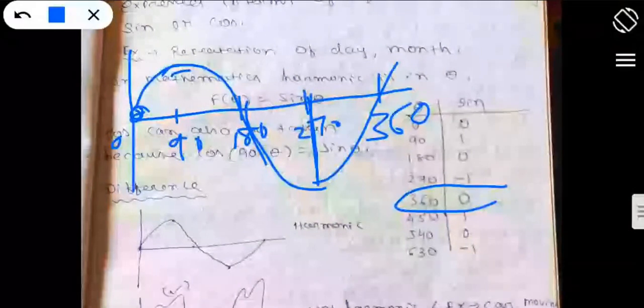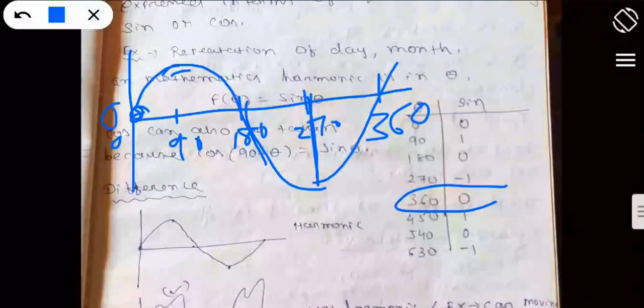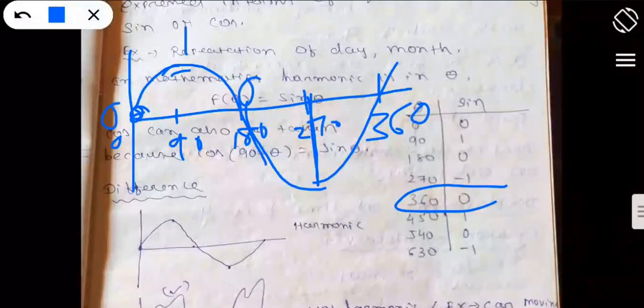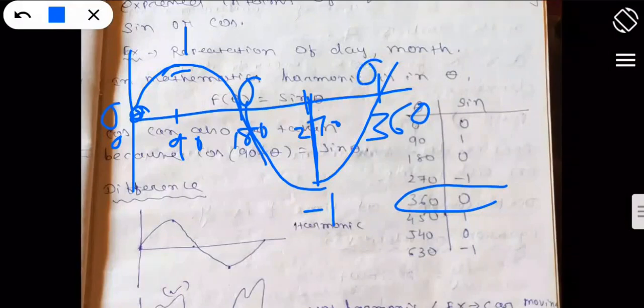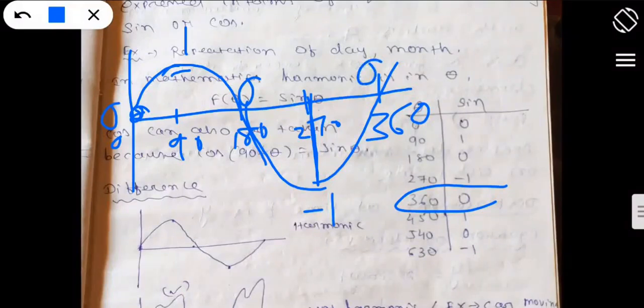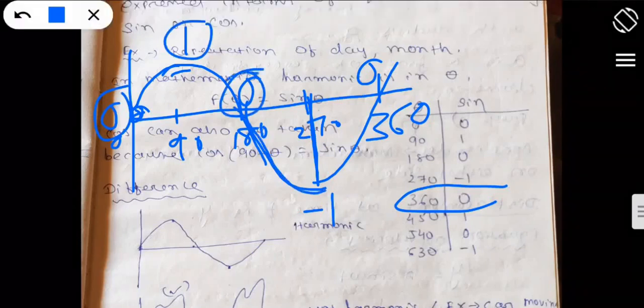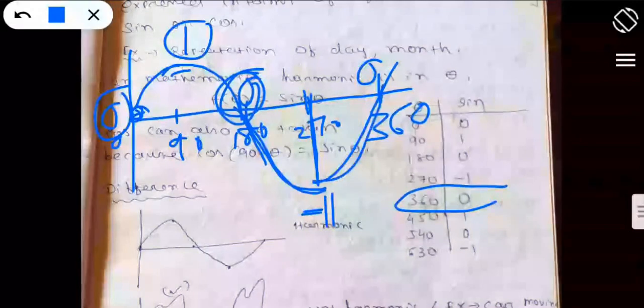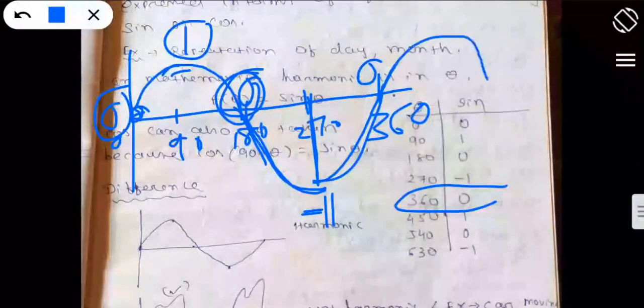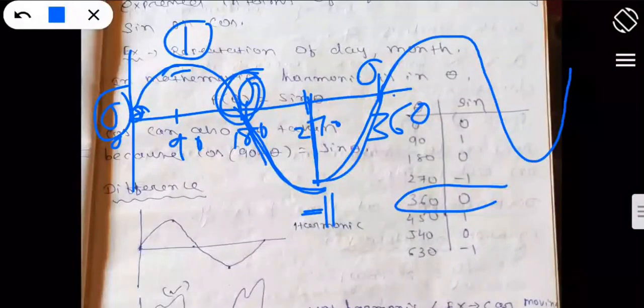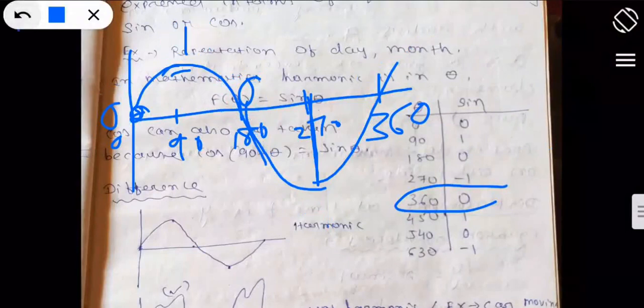So this graph is known as the sinusoidal graph. You can say this is known as the harmonicity. 0, 1, 0, again -1, and again 0, okay. The repetition takes place after a certain interval. 0, 1, 0, then -1, 0, then again +1, then 0, like this it will continue, okay. So this is known as the sinusoidal graph.